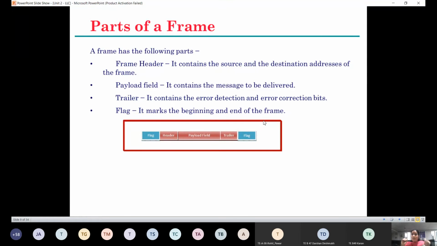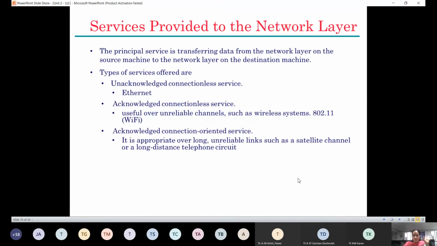Now remember, the frame resides only with the data link layer. So this particular format is for the frame which belongs to the data link layer. What is the format? You can see here, we have a flag which decides the start and the end of a frame. We have a header with the source and destination address, the payload field, which is the actual data, and a trailer. The trailer is for error detection and error correction bits. Understood all of you? So these are the parts of the frame, correct?